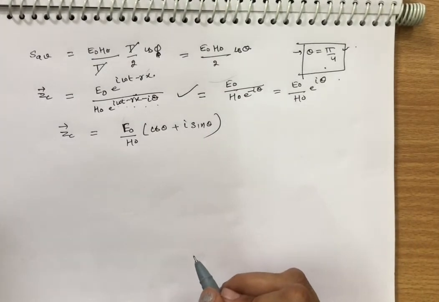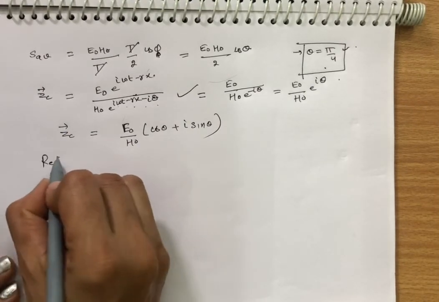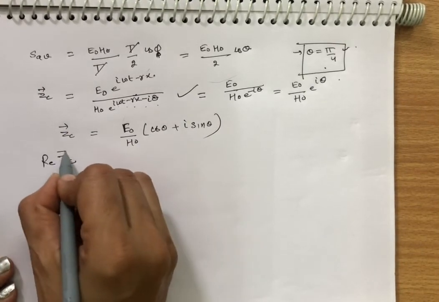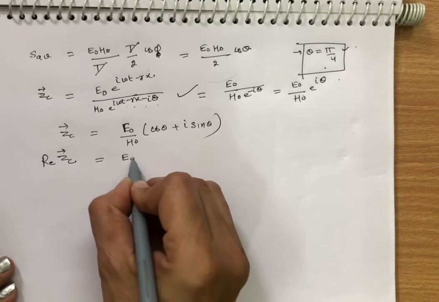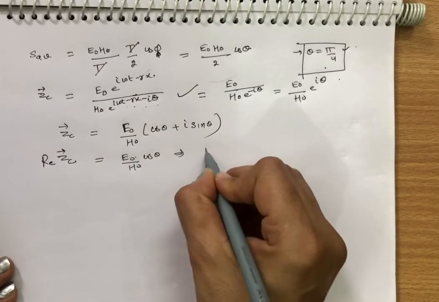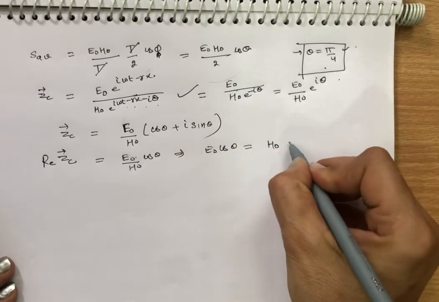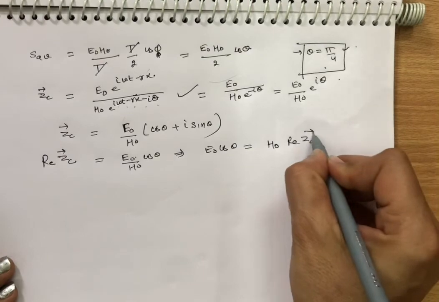Now if we take the real part of ZC, that will be equal to E naught over H naught cos of theta. So from this, E naught cos of theta is equal to H naught times the real part of ZC.